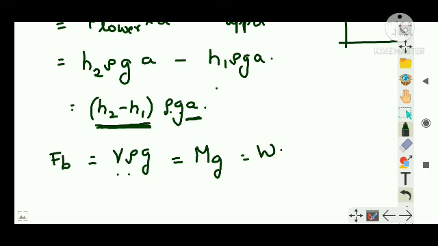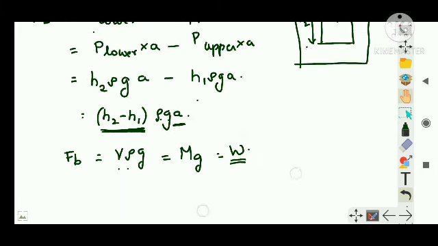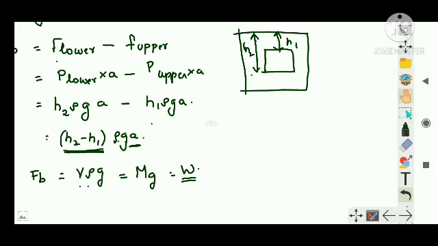So it is the weight of the liquid displaced, not of the block, though usually that is the same, right? So what is the buoyant force? The buoyant force is equal to the weight of the liquid which is displaced by this cube. When you put this cube inside the liquid, it displaces an equal volume of liquid, right? That liquid displaced has weight W, right? Clear? So the buoyant force is numerically equal to the weight of the liquid displaced.